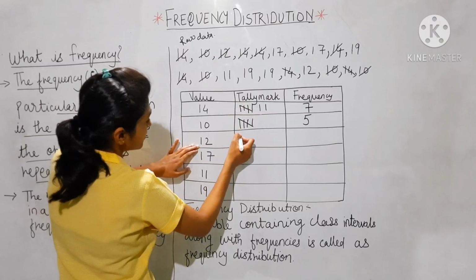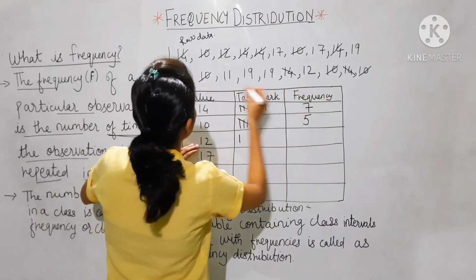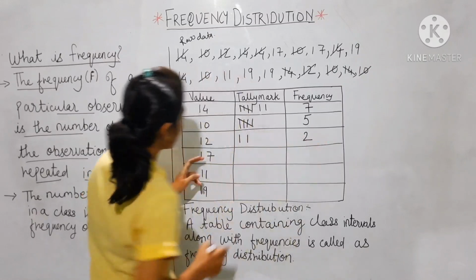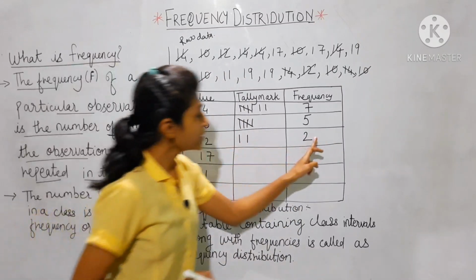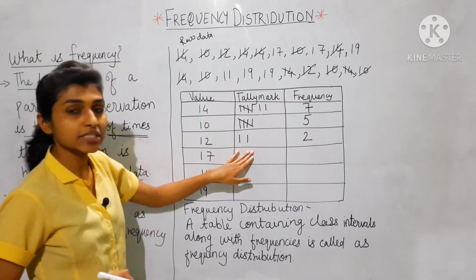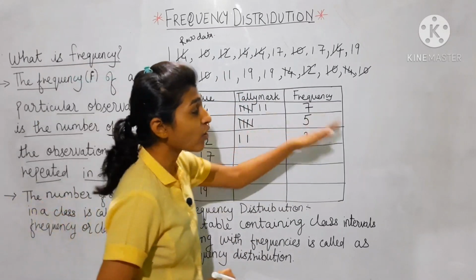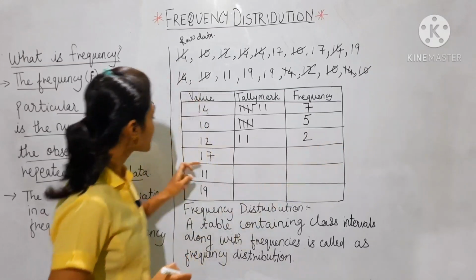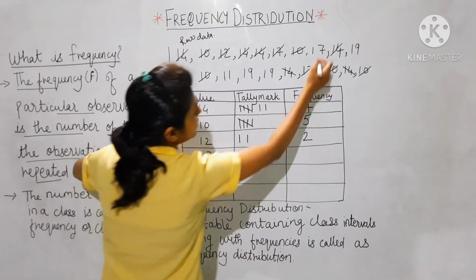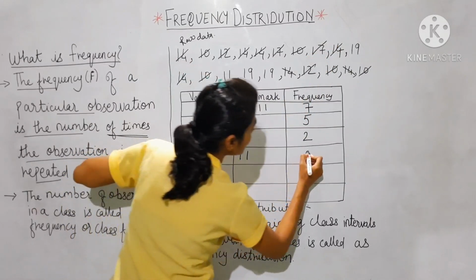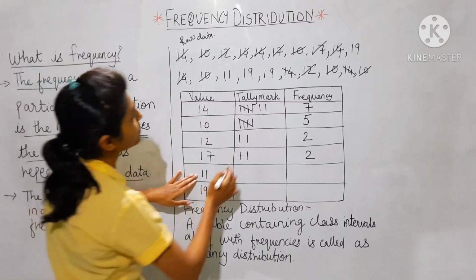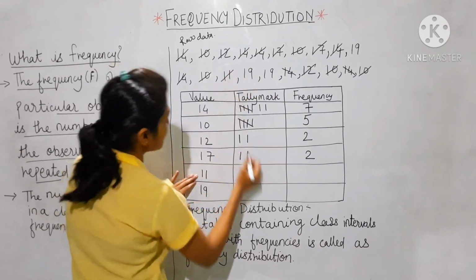So 1, 2, then the number 12 has been repeated 2 times. So by tally mark it is very easy to find out the frequency of the numbers. Clear? 17: 1, 2. So 2 times the number 17 has been repeated. 11 only 1 time.